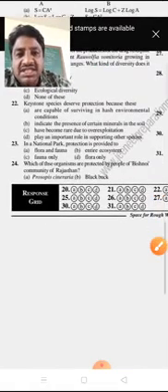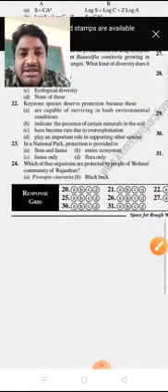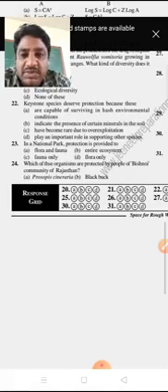Next, keystone species deserve protection because: A, are capable of surviving in harsh environmental conditions; B, indicate the presence of certain minerals in the soil; option C, have become rare due to over exploitation; option D, play an important role in supporting other species.